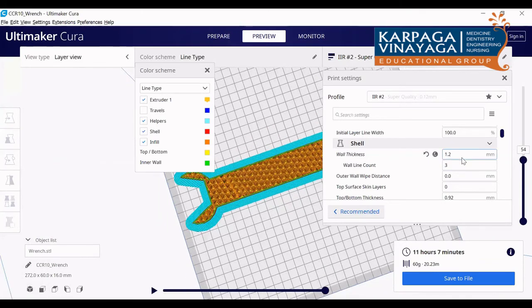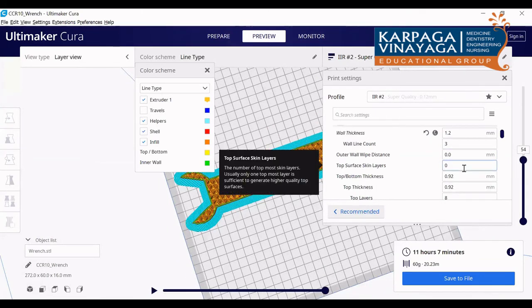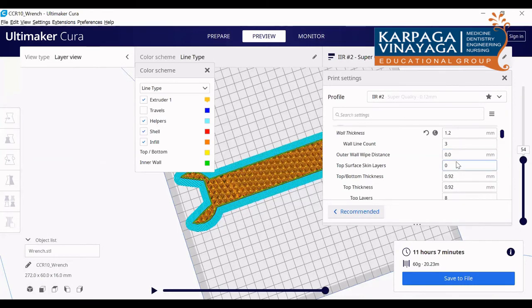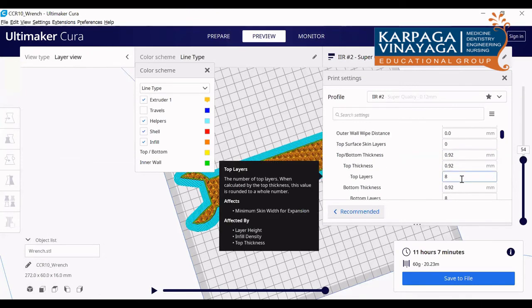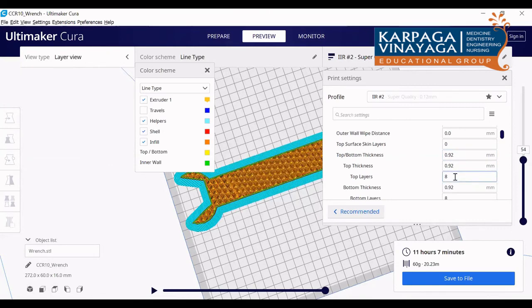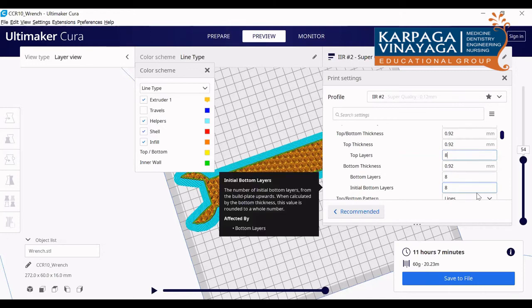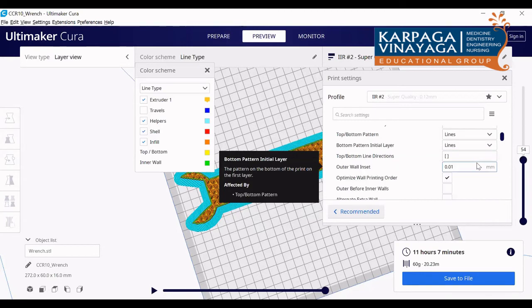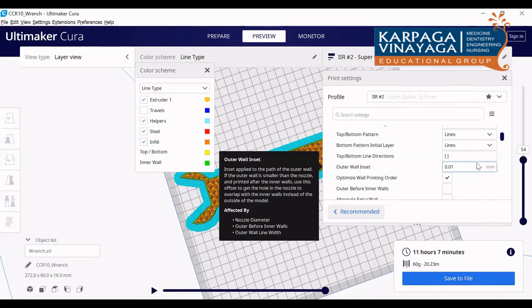So this is the wall thickness, and next the wall line count. Obviously, it will become 3. Next, you don't touch this and all. Then this is the top layer thickness. If you want to change that, you can change. Top layer and bottom layer thickness, if you want to change, you can change, or you can leave the default value as it is. Mostly people won't change this. They will mainly change the layer thickness, print speed, and support.